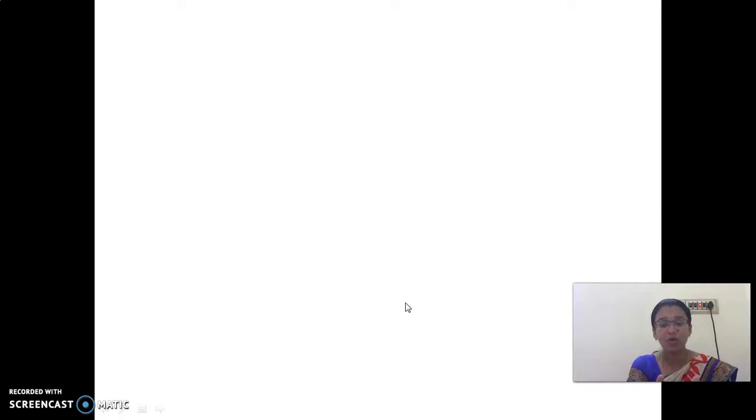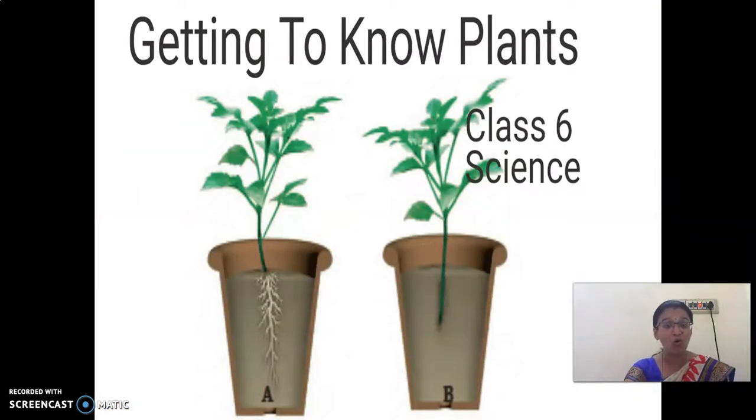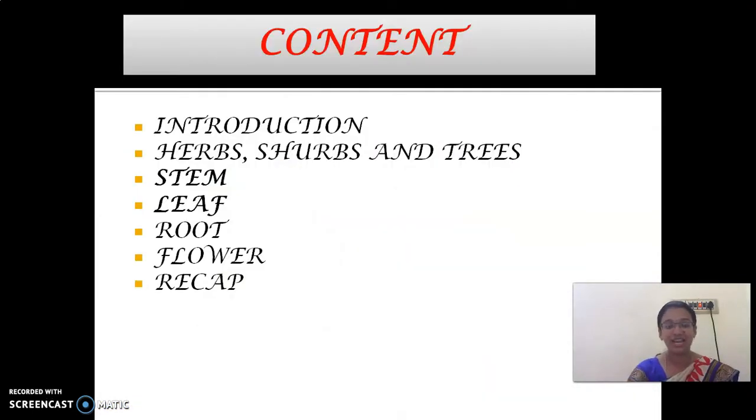Now, we are going to continue the lesson which we had seen in the last class. Tell me, what is the chapter number? Very good, it is chapter 7. Can anyone guess what is the title of that lesson? Yes, very good. It is Getting to Know Plants. So, these are all the contents.